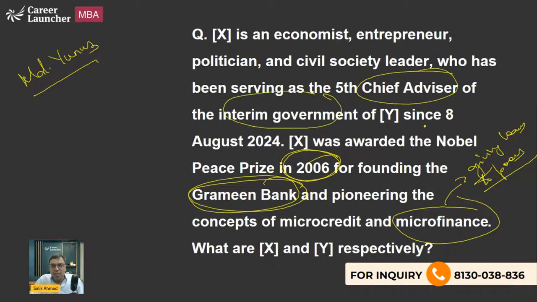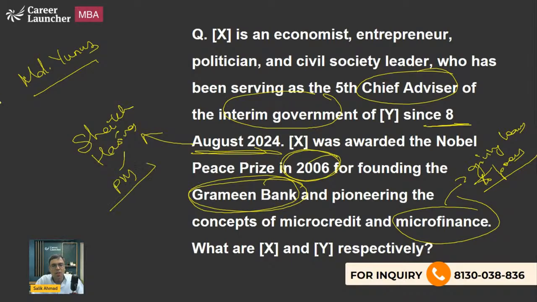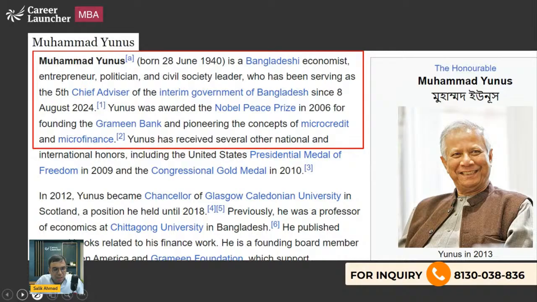I hope you are aware, since last year, 8th August, because a few days before that, I think on 5th August, Sheikh Hasina was the prime minister of Bangladesh. She had to resign. That is what you should be knowing about. Okay. You can read it in detail. So this can be asked. He has been in the news for the past 1 year. So of course they can ask questions from here.